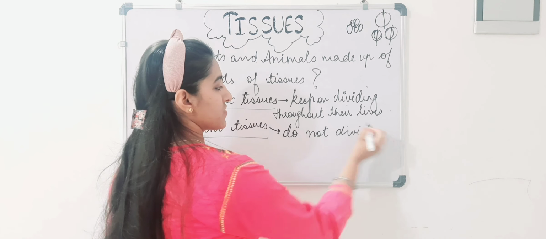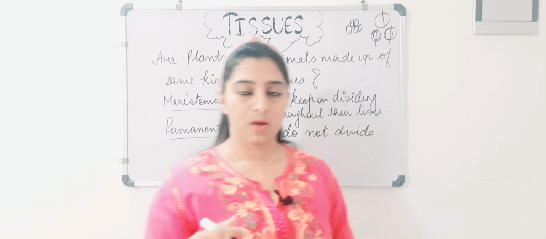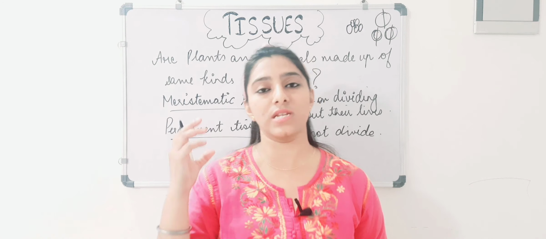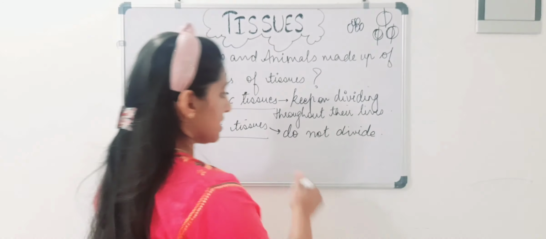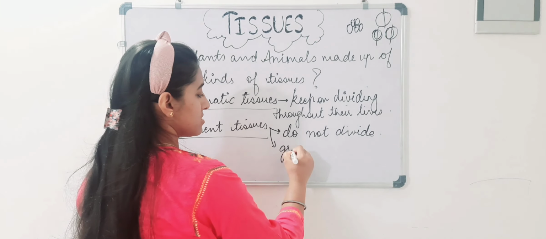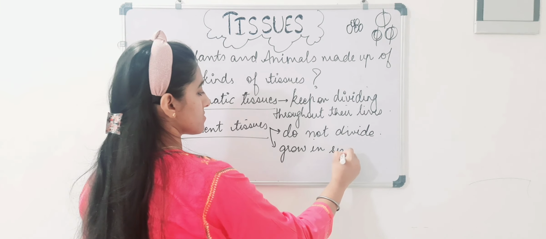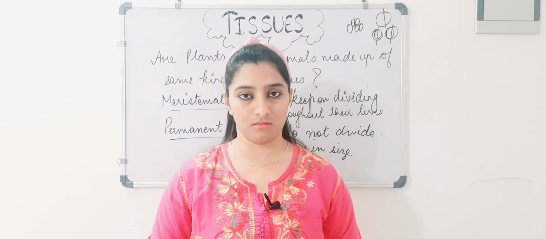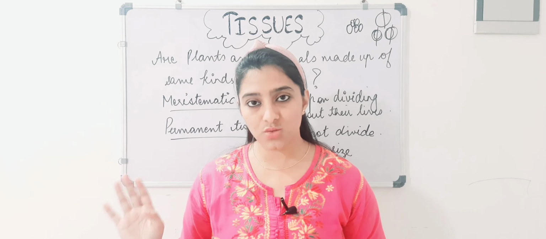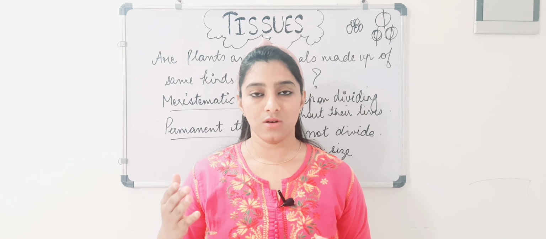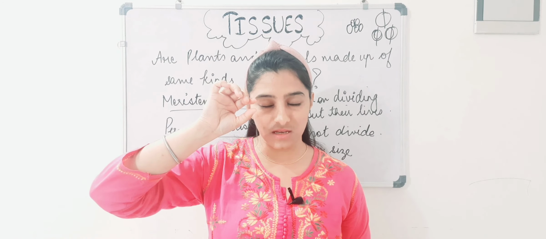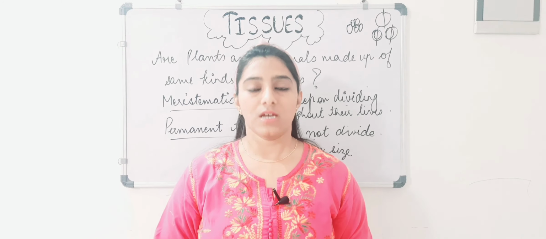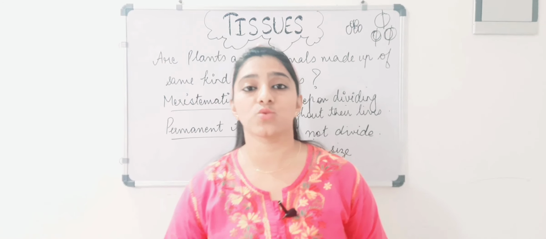But what will happen when they stop dividing? Their size will increase. They will not divide, but they will grow in size. The meristematic tissues do not grow in size, they just divide. And permanent tissues do not divide, they just grow. The size of the cell will grow like this, and they may get elongated. So this is what meristematic and permanent tissues are.